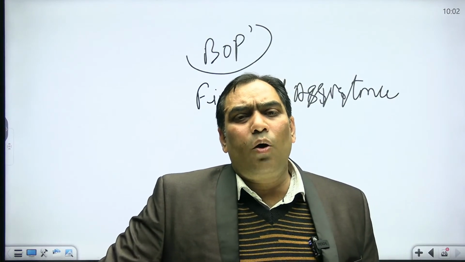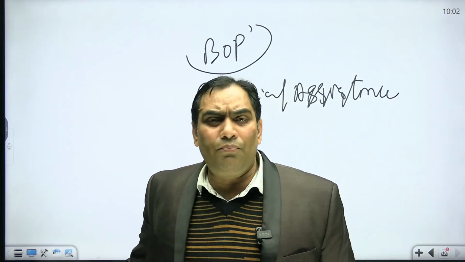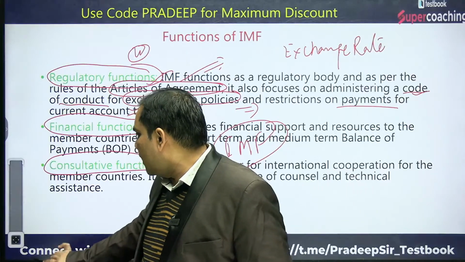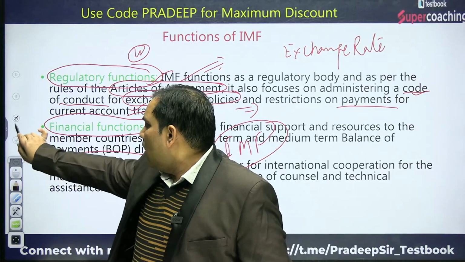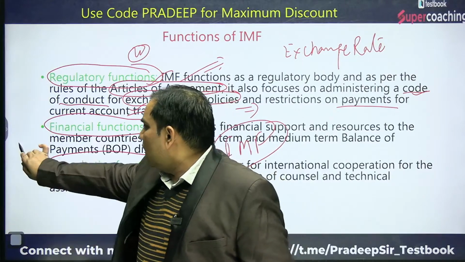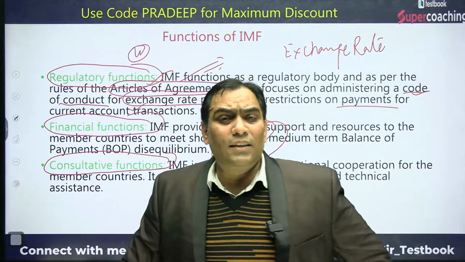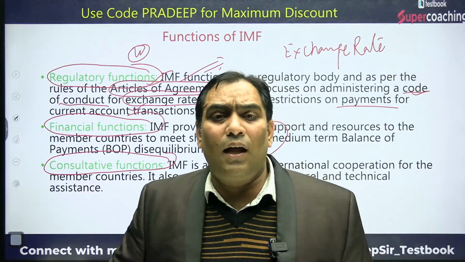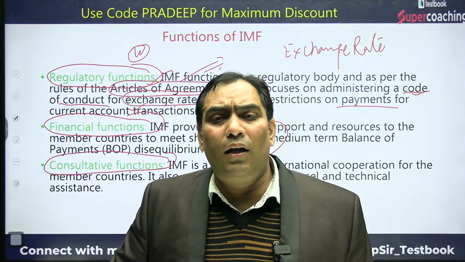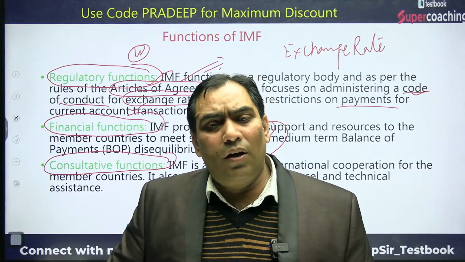Now when we talk about the consultative functions, what are they? As I said, IMF works as the institute for international monetary cooperation.